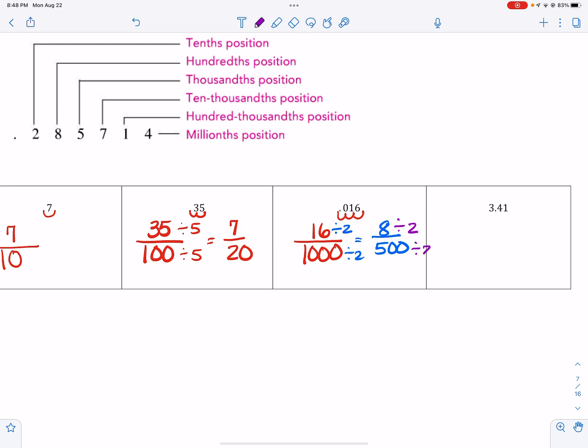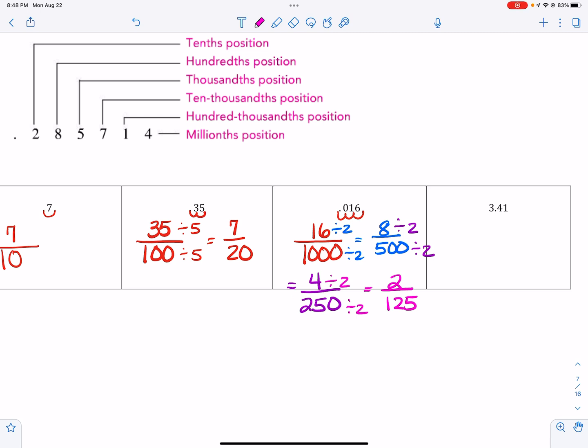So I can divide by 2 again. So that gives me 4/250s. And both of those are even, so I can divide by 2 one more time. And so 2/125ths is going to be my answer.